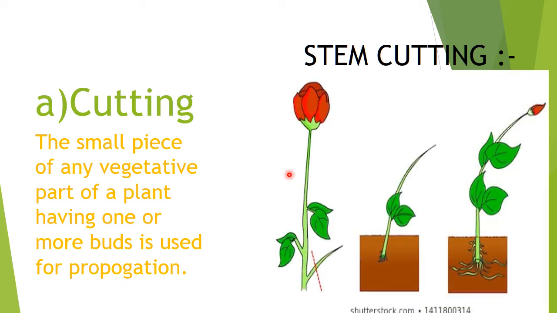Here you can see stem cutting. See the portion here, it is being cut from here and planted over here, and there the buds are growing, and from that the new flower is coming. Actually rose plant we normally propagate by the stem cutting method, and you will also be practicing it.